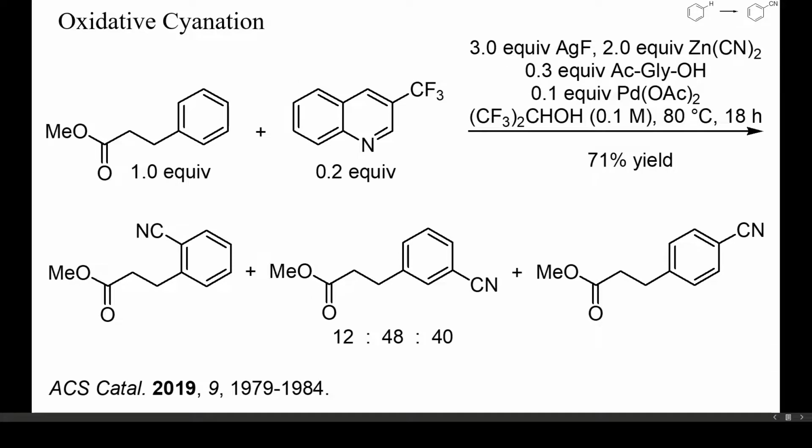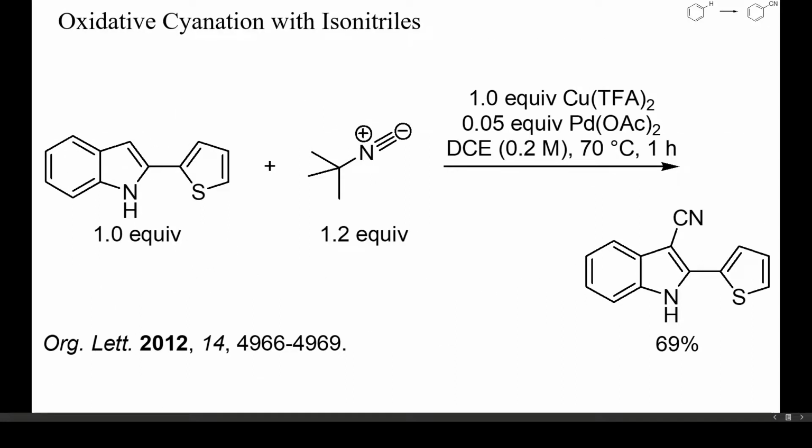This here is a rare example of the oxidative cyanation of a non-chelate-forming phenyl group. A substituted quinoline and acetylglycine were required as ligands, and reoxidation of palladium was achieved with a large excess of silver fluoride. A mixture of regioisomers resulted. Tert-butyl isonitrile can also be used as cyanide cation equivalent. Here an indole was cyanated with this reagent at the highly nucleophilic position 3, and as oxidant just one equivalent of copper trifluoroacetate was used.